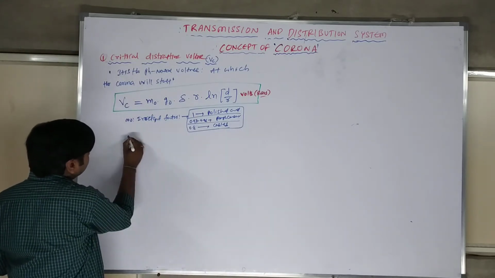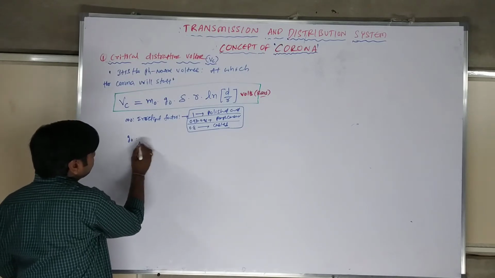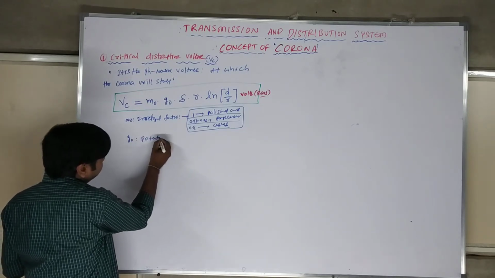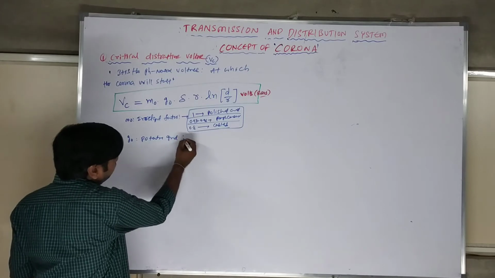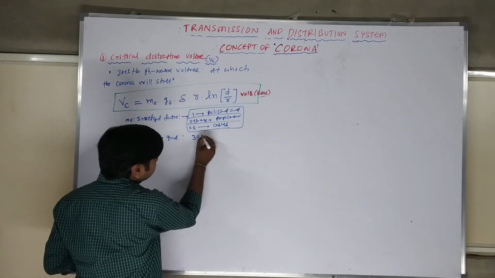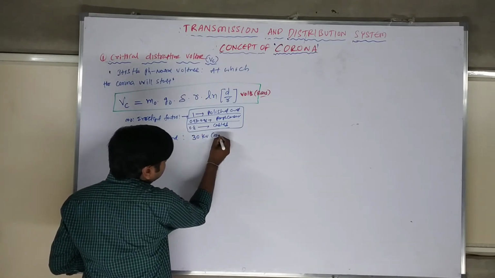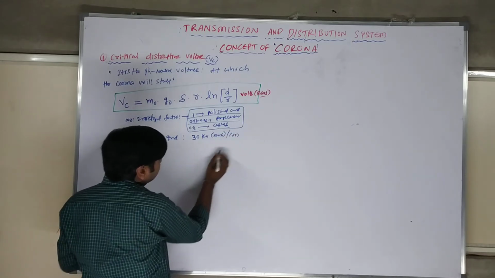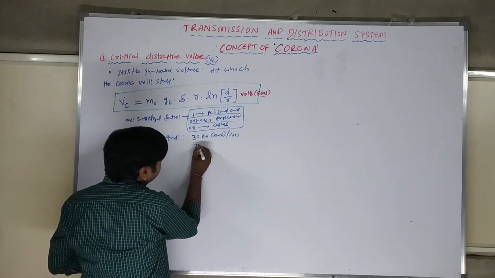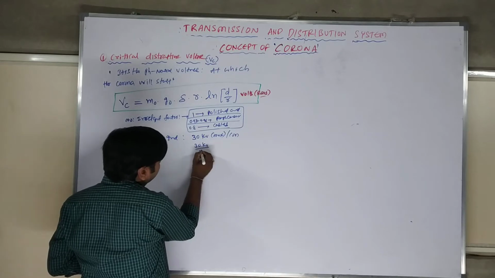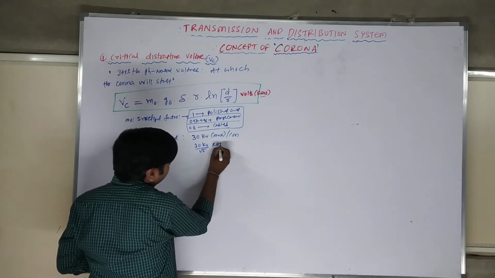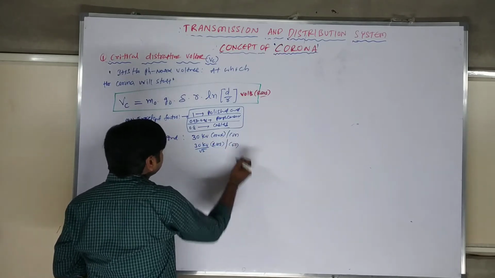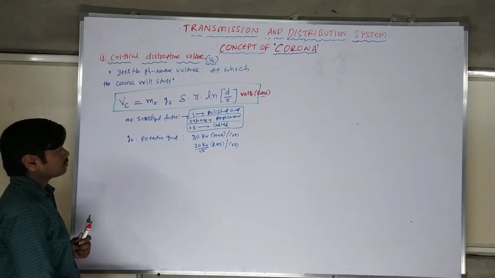Next we have G0, which is the potential gradient. I have already discussed that the potential gradient is 30 kV maximum per centimeter, or else 30 kV by root 2, the RMS value, per centimeter.